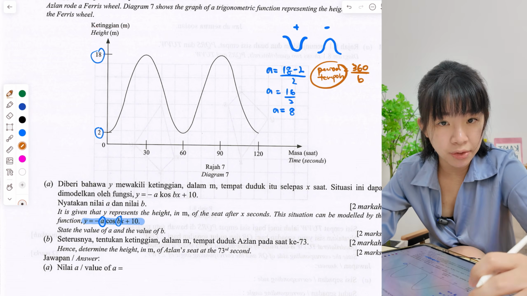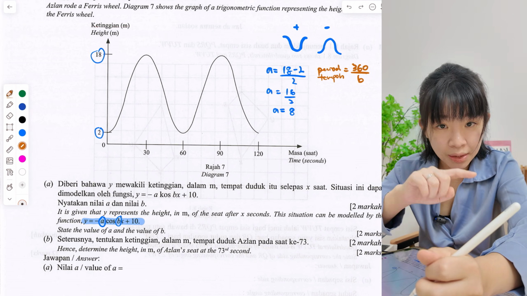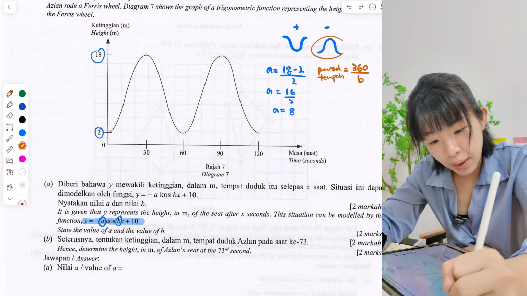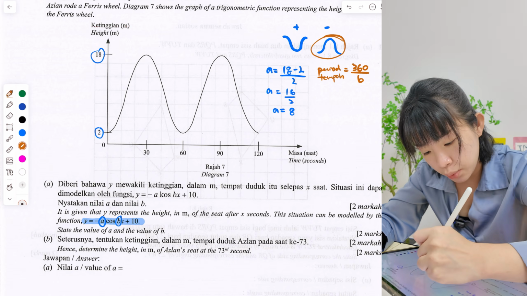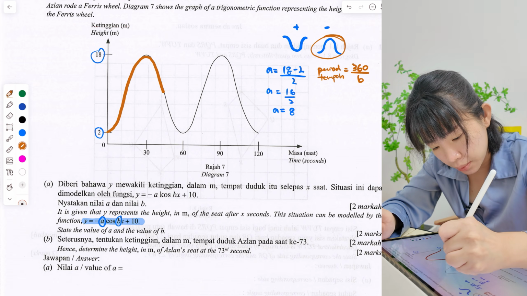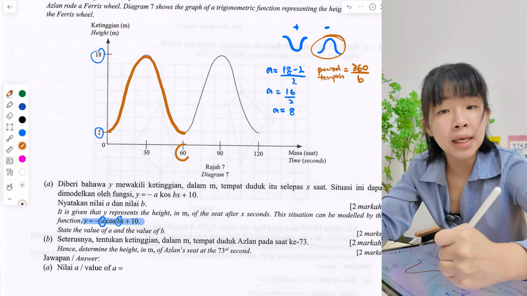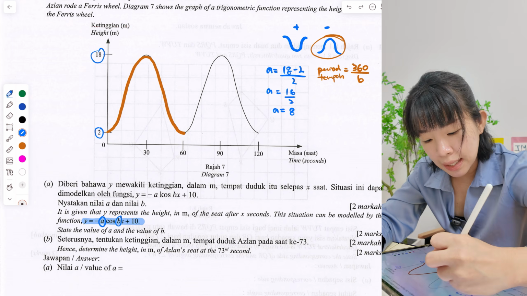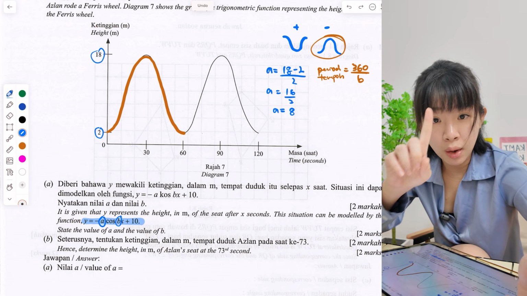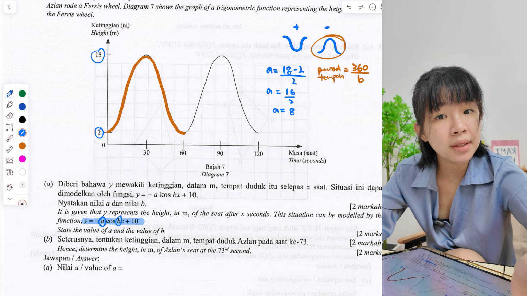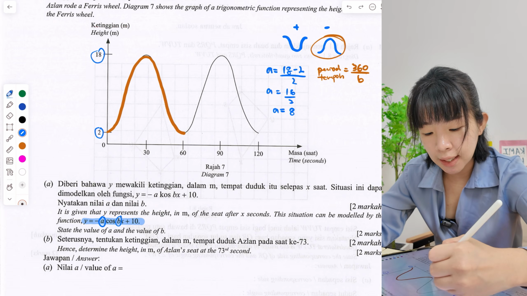Now what does period mean? One underwear, one complete cycle. From here we know that one flipped underwear is 60. The other one is another complete underwear, which is another 60. So looking at one underwear is enough, one complete cycle. So one complete cycle is 60.